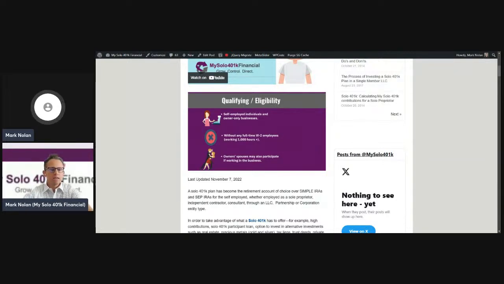You need to be providing self-employment activity with the intent to make earned income from self-employment activity. So in short, a solo 401k plan is for owner-only businesses, aka the self-employed.